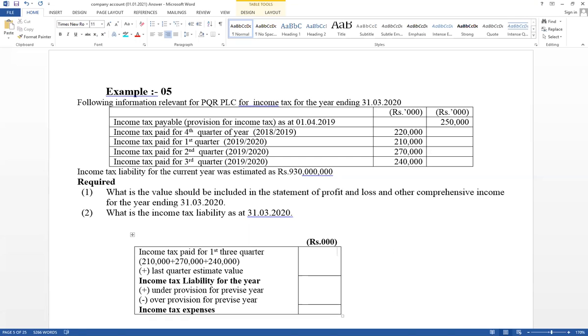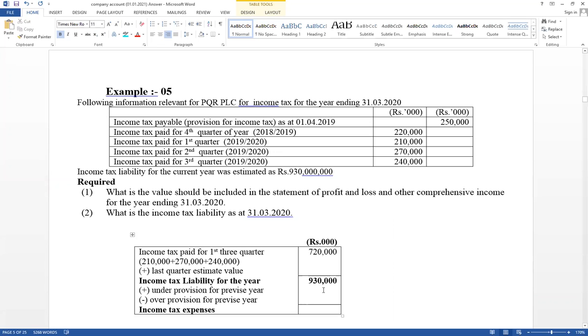Then take the total value, that is the first three quarters' paid amount, equal to 720,000. Now the this year's last quarter estimate value is not given, but the income tax liability for the year is given, and that value should be included here. Income tax liability for the year 930,000.